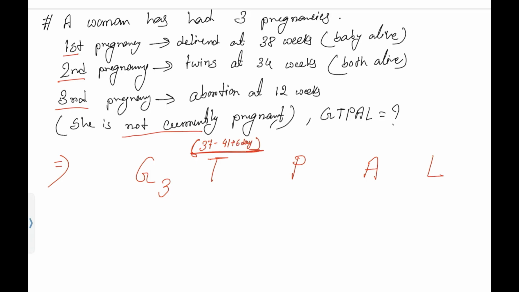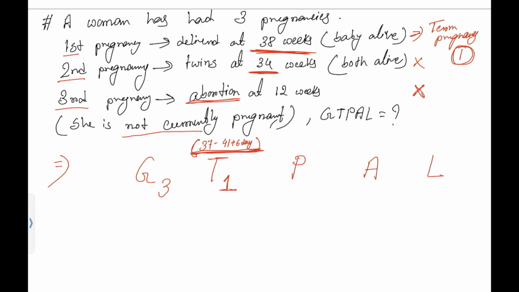Let's find out which one is her term pregnancy. See, in the first pregnancy, she delivered at 38 weeks. So it is the term pregnancy. Are the remaining pregnancies term pregnancies? No, it occurred at 34 weeks. So it is not between 37 to 41 plus 6 days. That's why we won't count it as a term pregnancy. And the third pregnancy is a case of abortion. So that also we won't count as a term pregnancy. So only one term pregnancy you can see here. That's why we will write it here as 1.